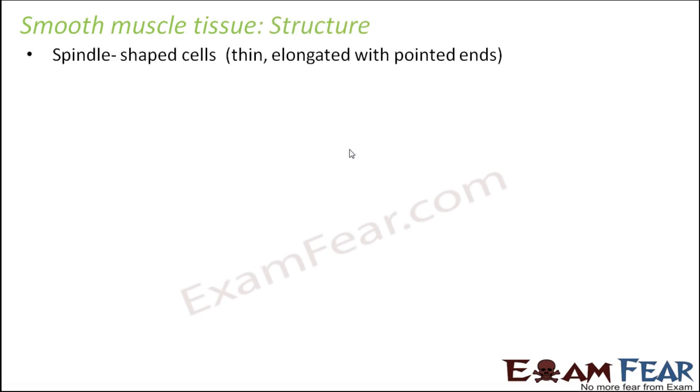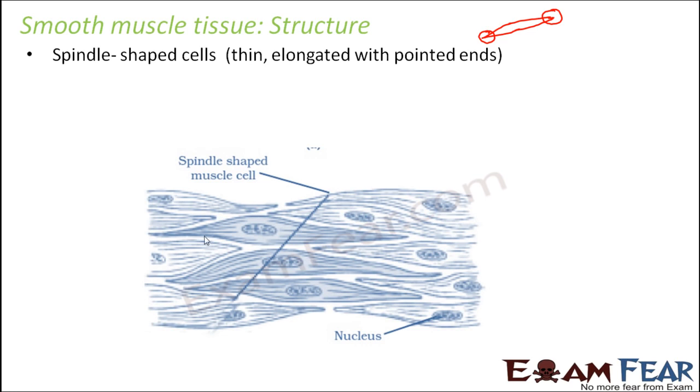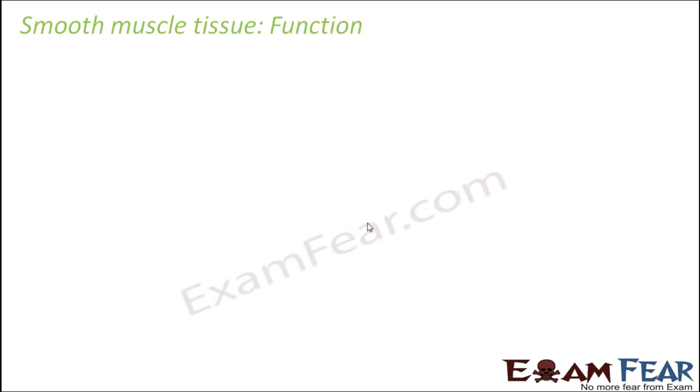So let us quickly look at their structure. They are spindle shaped cells. What is the shape of a spindle? Something like this. This is how a spindle looks like. It is elongated but with pointed ends. So thin, elongated with pointed ends. Here you can see each cell is in the shape of a spindle. This is one particular muscle cell for a smooth muscle. They are uninucleate, that is, one cell has one nucleus. This is the nucleus. Each spindle shaped cell has just one nucleus. So they are uninucleate cells.